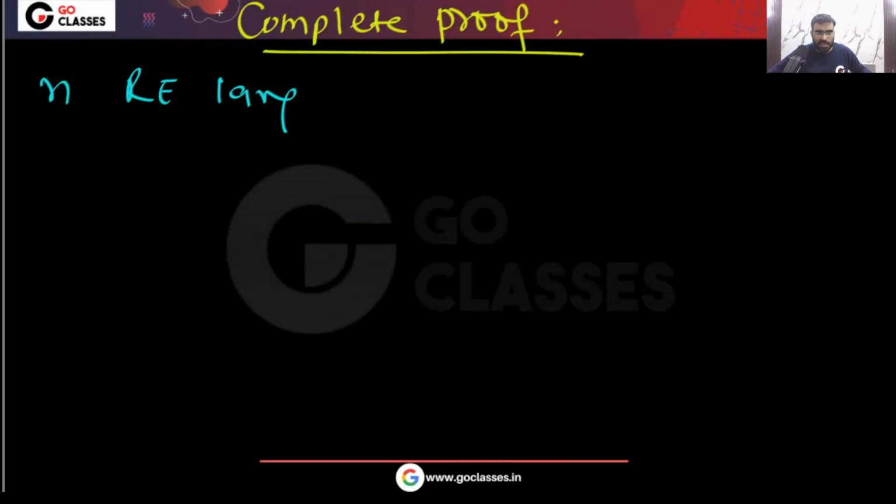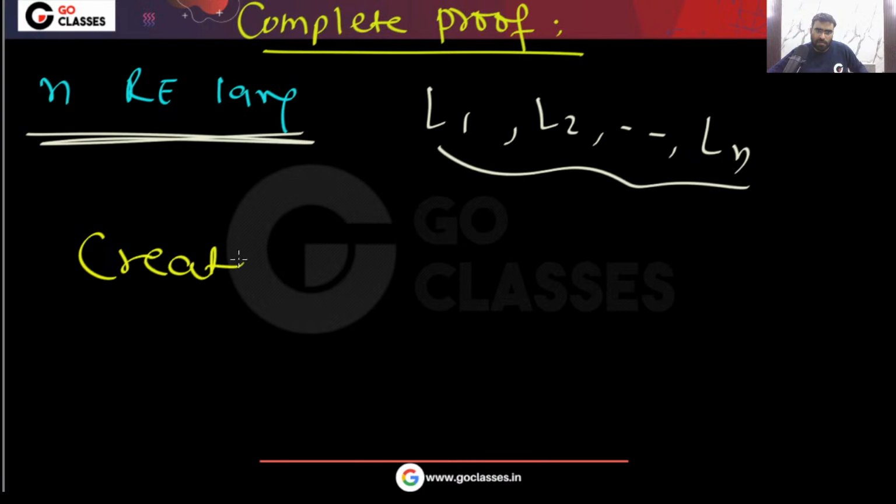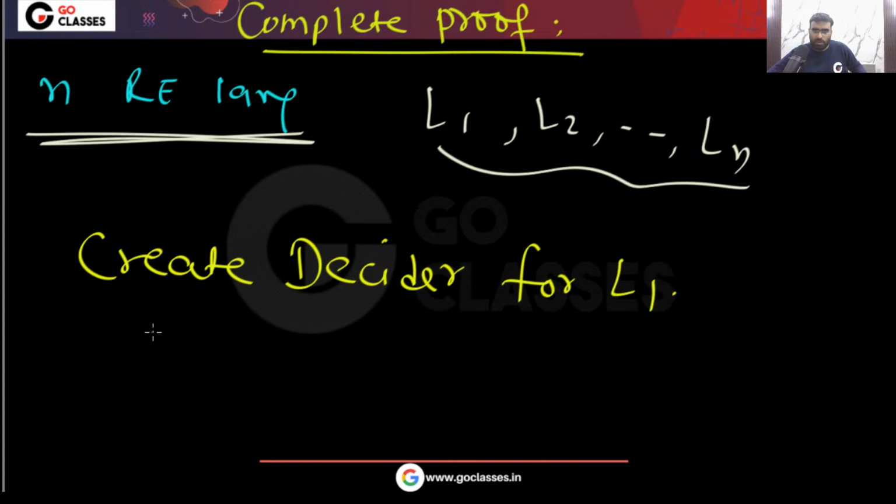Now can you create a decider for L1? The idea is quite simple.